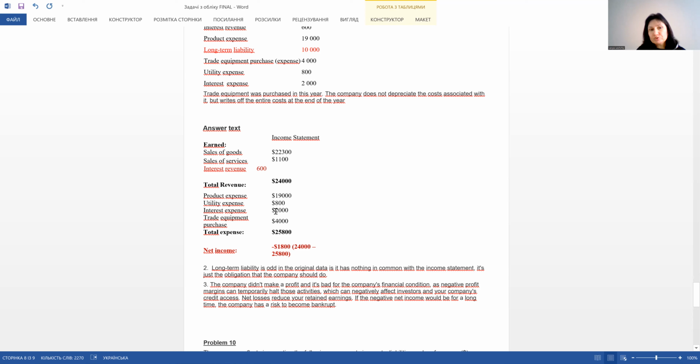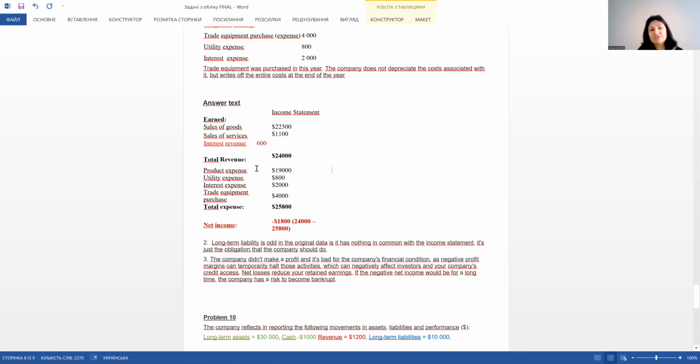In order to produce something, we should have some product expense and then sell these goods and have sales of goods. But trade equipment, as usual, are periodical expenses, and hope that in the next period this element will be absent, and so it will be net income.